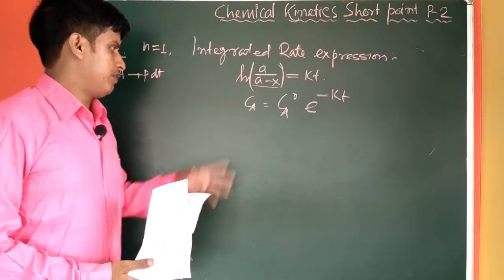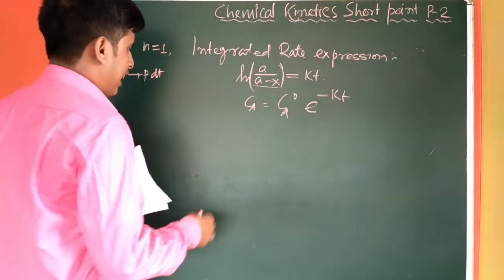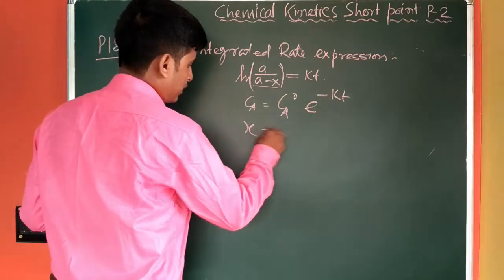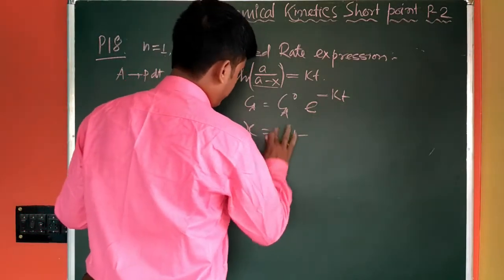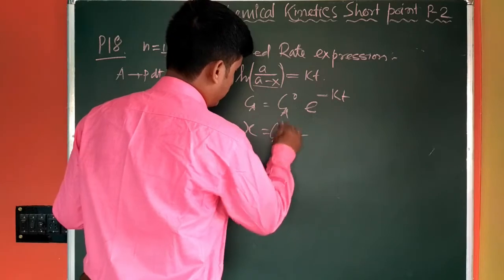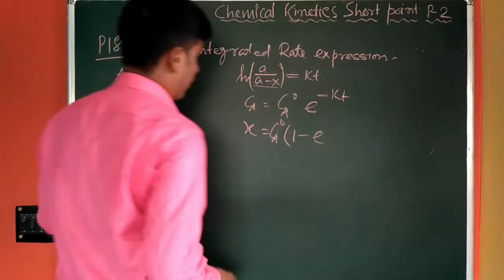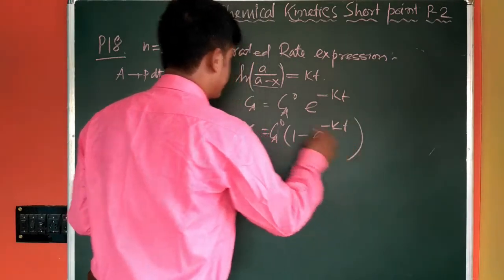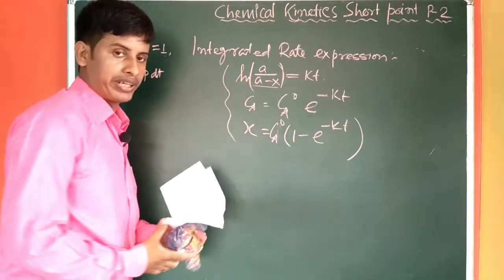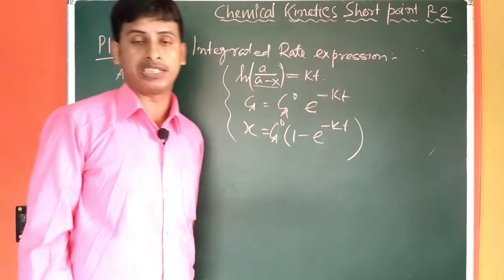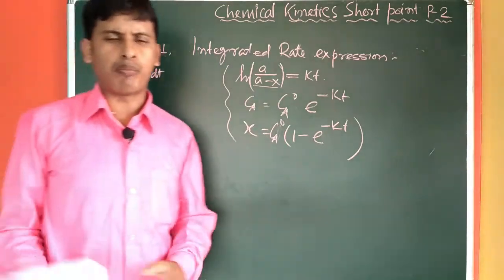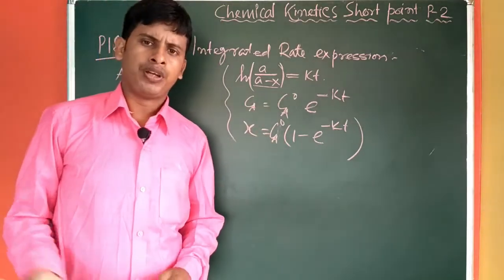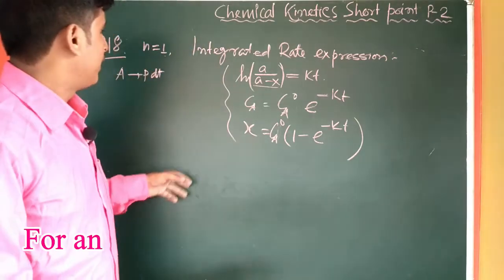Again you can rewrite this expression like x equal to CA0 into 1 minus e to the power minus kt. So these three equations are very important. You have to remember all these equations to solve any type of problems in MCQ for competitive exams.